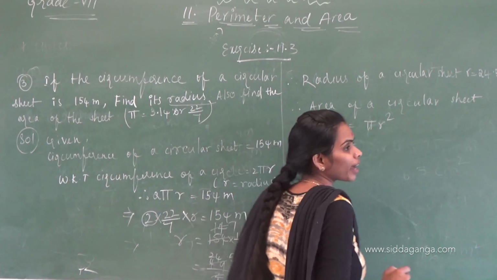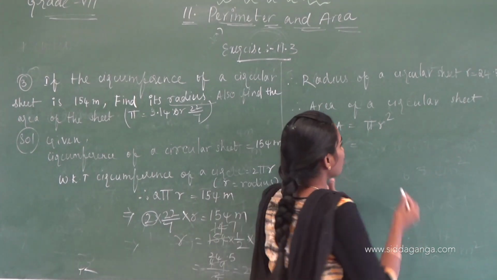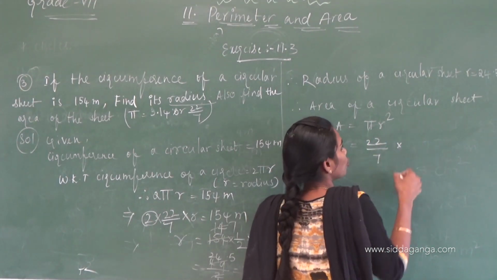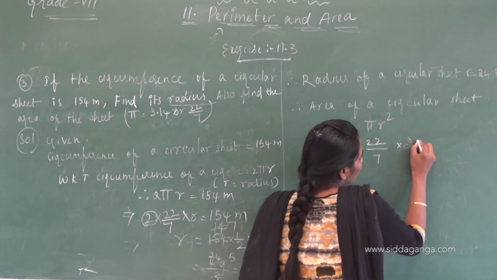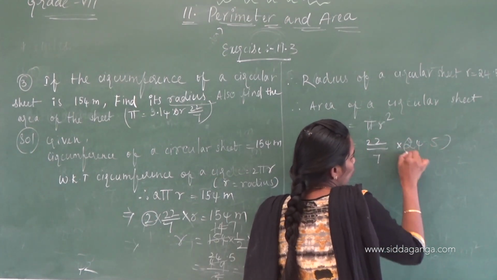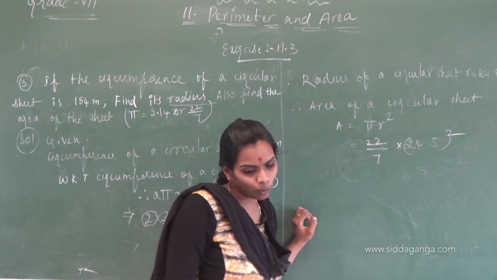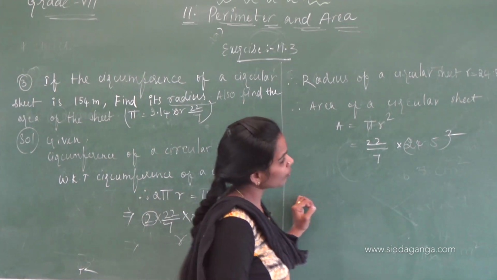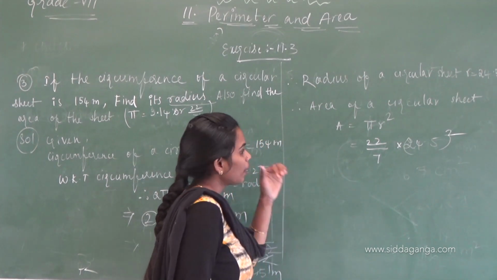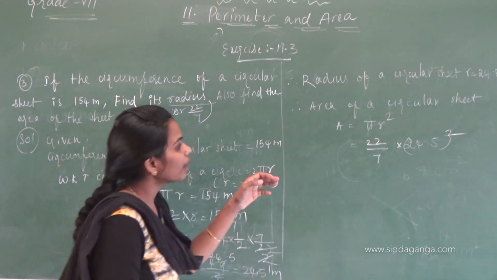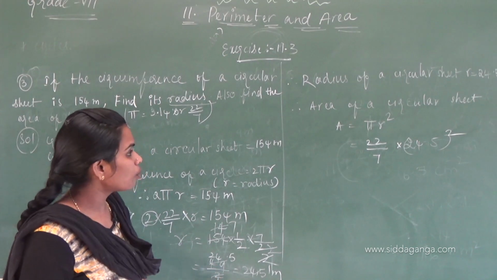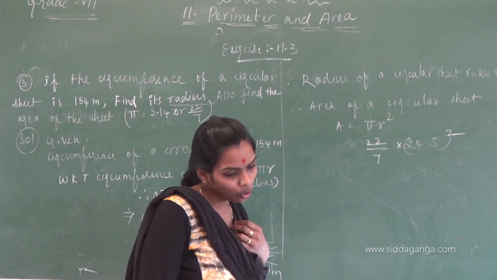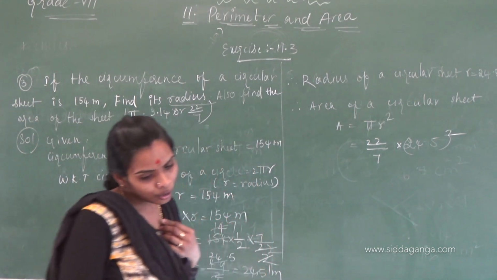What is the value of pi? 22 by 7 into r square, that is 24.5 whole square. Otherwise, you can write 49 by 2 into 49 by 2.